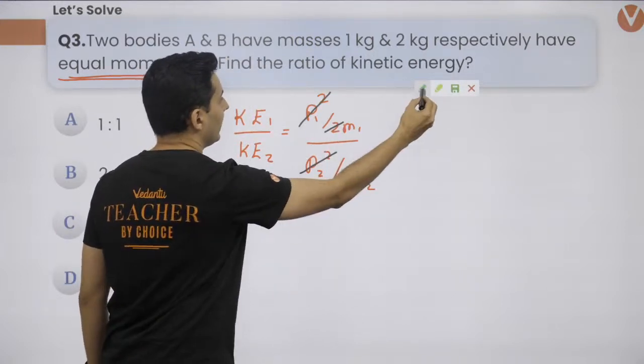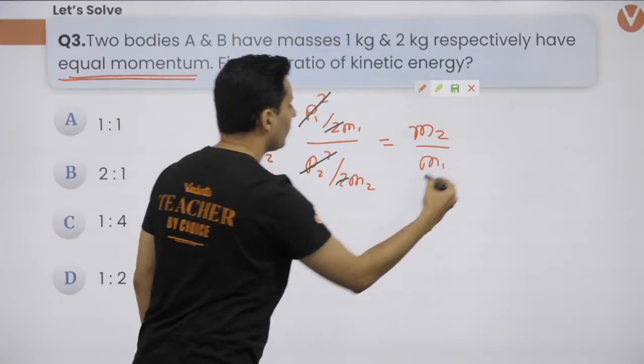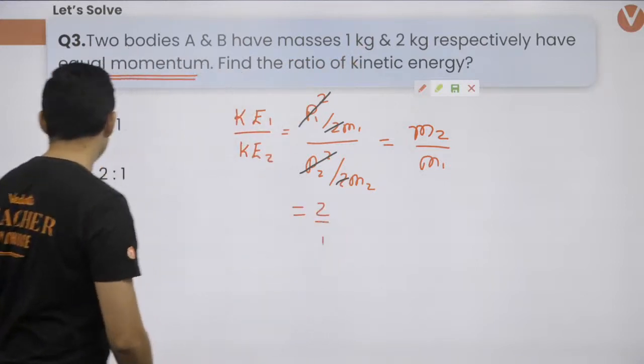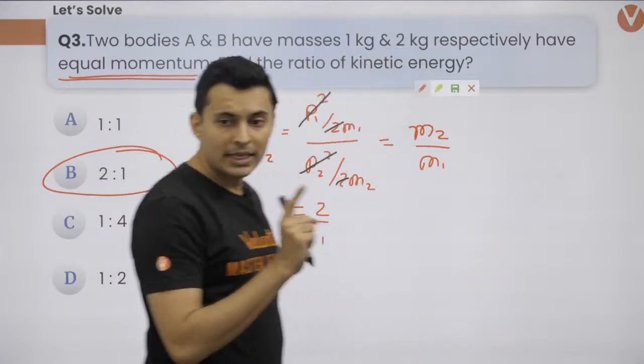2 and 2 will also get cancelled. So what will be remaining, guys? Only m2 by m1. And the masses are 2 and 1, so 2 by 1. And hence the correct answer will be 2:1. I hope this is clear. Very good.